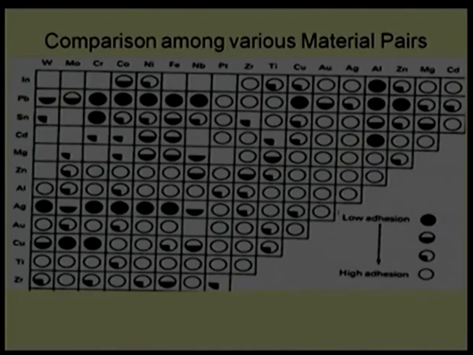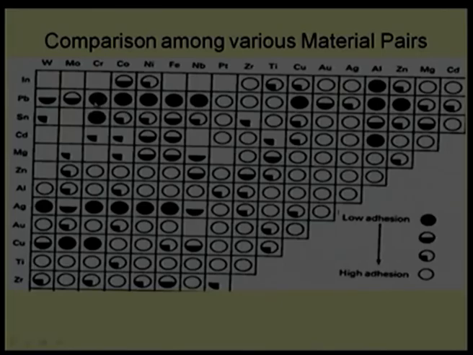Here is another chemical related chart, which shows that we should choose a proper material pair for tribological application. Let us take an example. Lead can be selected with chromium, with cobalt, with nickel, with iron, and with neodymium. Why are we saying this should be selected?